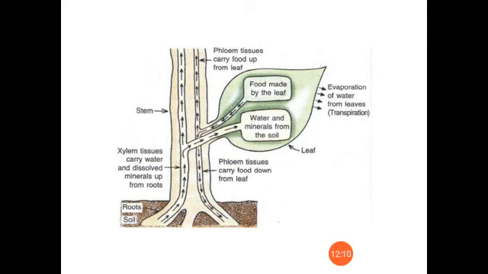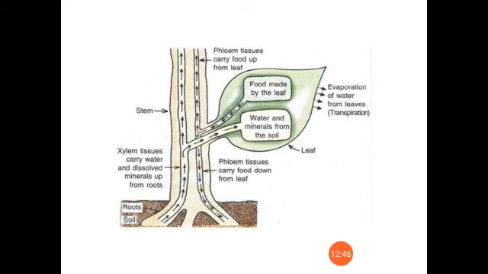Transpiration plays an important role in the ascent of sap. How is it helping? The water which is absorbed by the roots exists in the xylem vessels as a single column, and due to transpiration in the upper part of the vessels, the pressure will get reduced, and a suction force will form from the lower part of the vessels, and that pulls the water from the lower part of the plant.